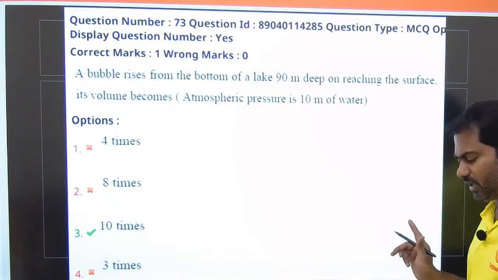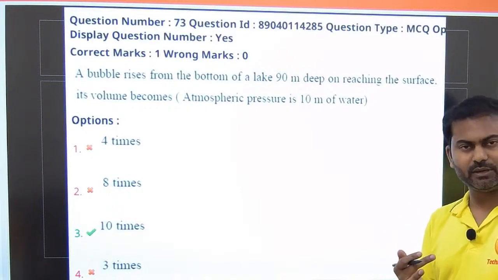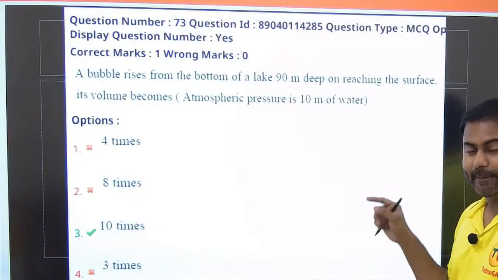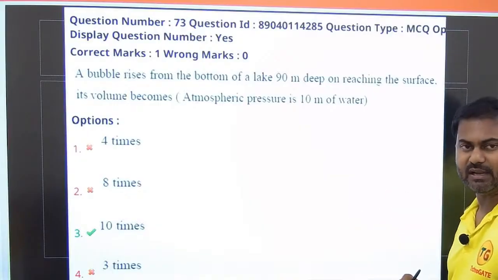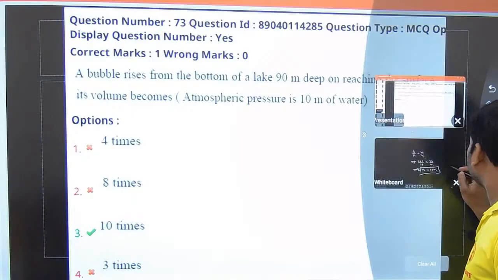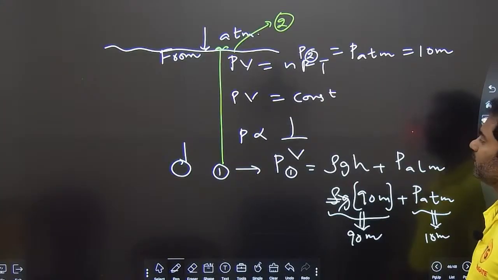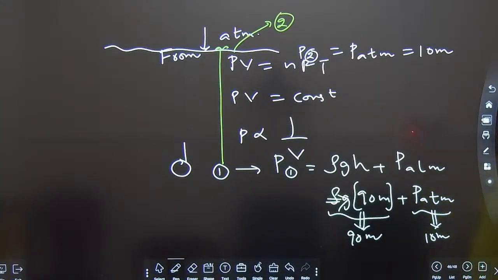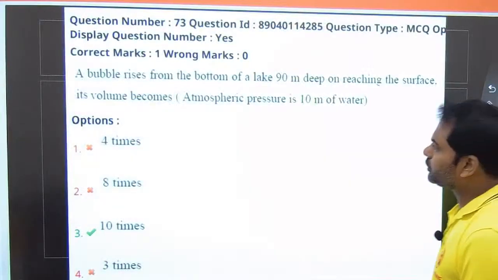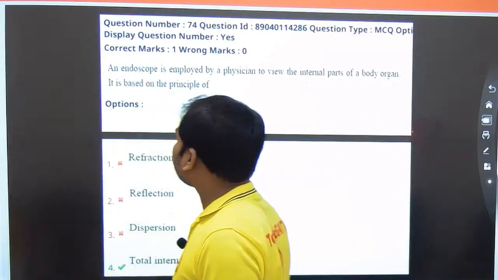So this is a combination of understanding gauge pressure, absolute pressure and also the ideal gas equation. We must take absolute pressure to do this calculation, otherwise we get the wrong answer. So you can copy the solution if you want. I believe it is completely visible to you all. You guys can understand from this. We are done with this. Now let us proceed with the last two questions.